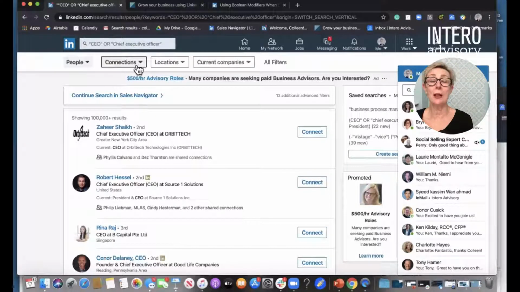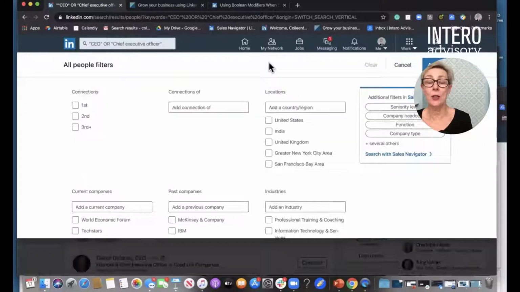So what I'm going to do is I can come in and I can now filter by connections, location, and current companies, or I can just click on all filters and see everything at once. If I want to find only my first level connections, so I want to know how many CEOs or Chief Executive Officers I'm connected with that are first level, direct connections, I can just choose that here. I can come in and say, for example, I want all the CEOs or Chief Executive Officers in Baltimore or Miami or Houston, whatever my market is. I can come in and do that.